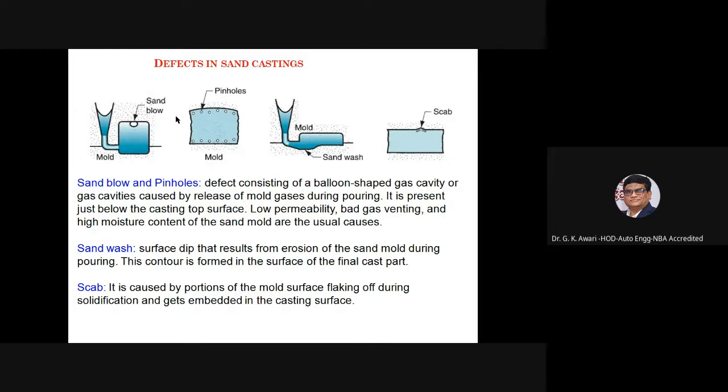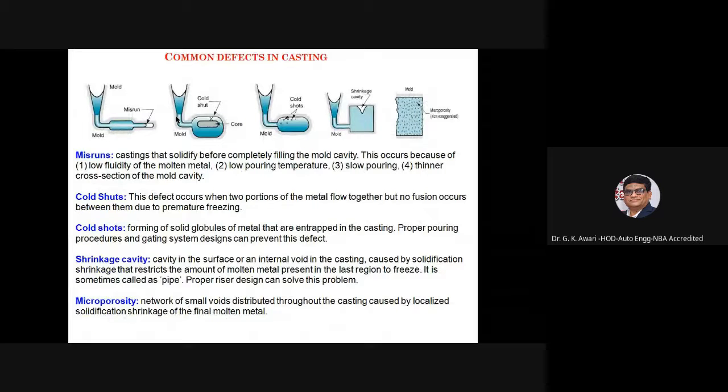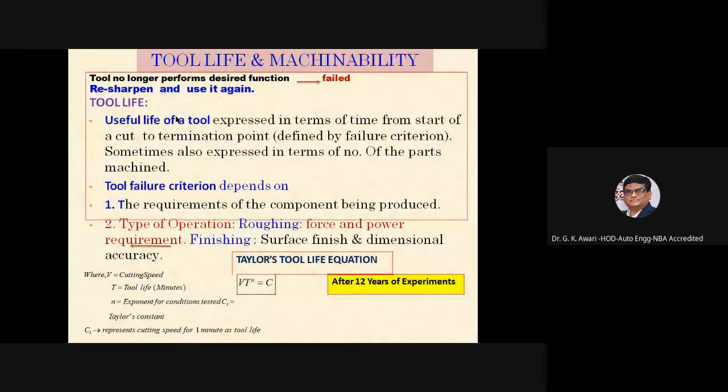Sand wash, a surface dip that results from erosion of the sand mold during pouring. Scab, caused by portions of the mold surface flaking off during solidification and getting embedded into the casting. These are the common defects in casting, that is misruns, cold shuts, shrinkage cavity, microporosity.